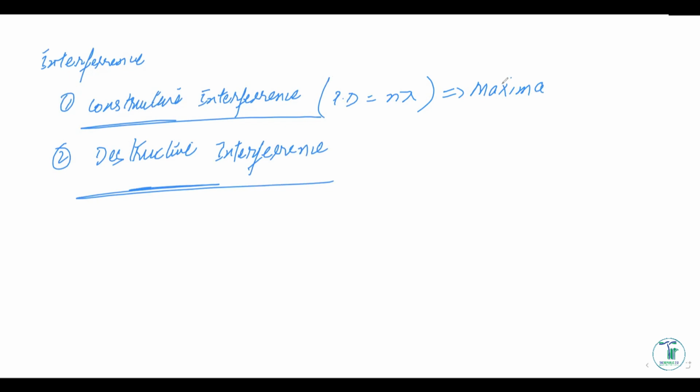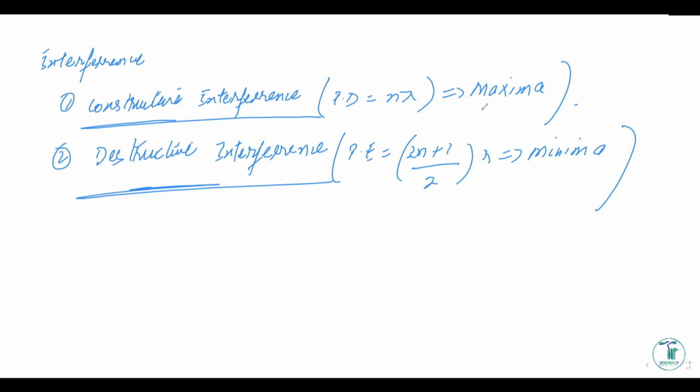Maxima is a point of loud sound in the case of interference of sound waves. And whenever there is destructive interference happening, the path difference would be an odd multiple of half wavelength, and that would eventually result in a minima. So that is how interference happens.